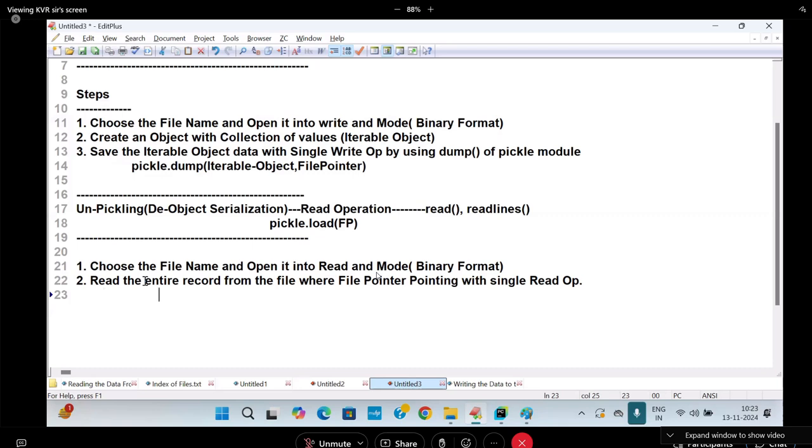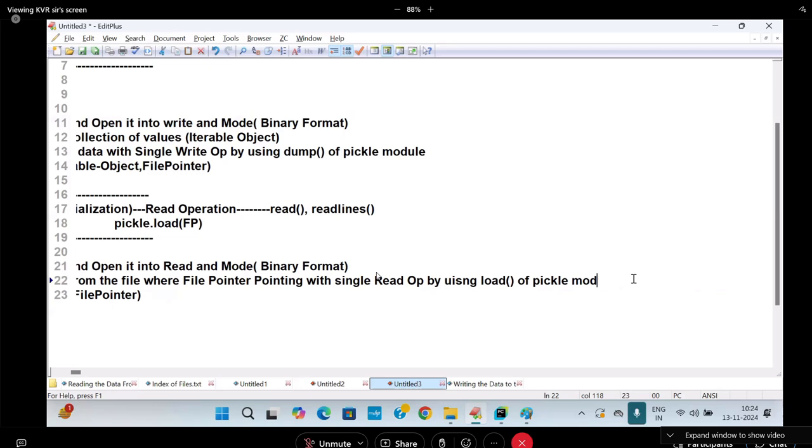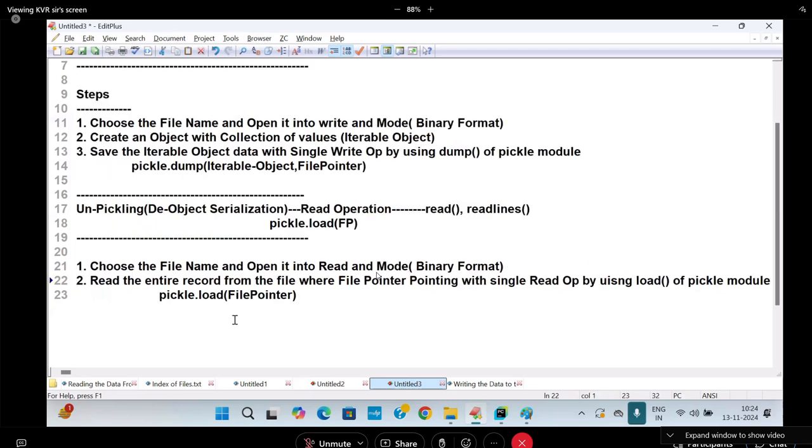How do you do it? Pickle dot what? Load. Pickle dot load of file pointer. I am writing it by using, here I can write it by using what function name? Load of which module? Pickle module. Simple. Pickle module. So I hope it is done.